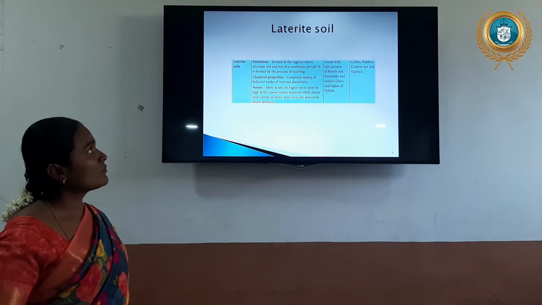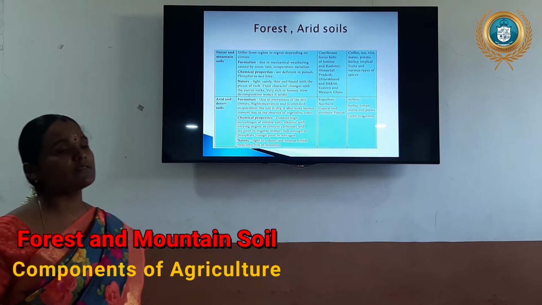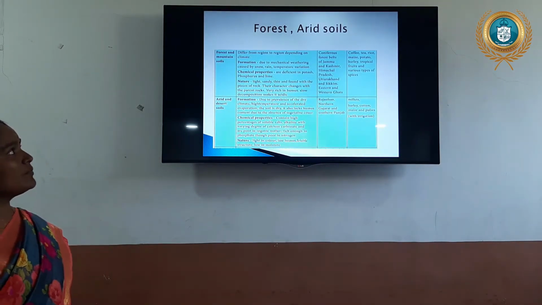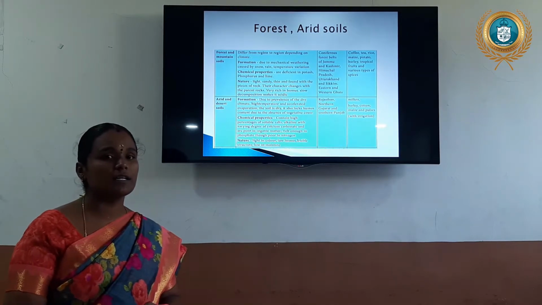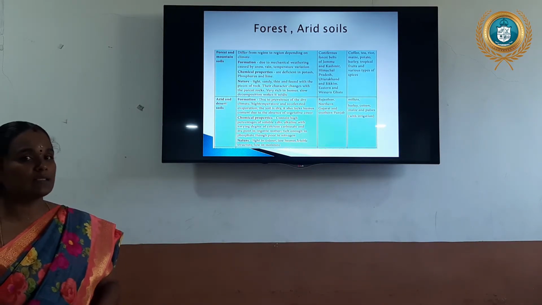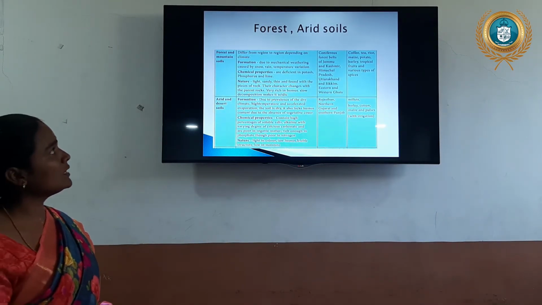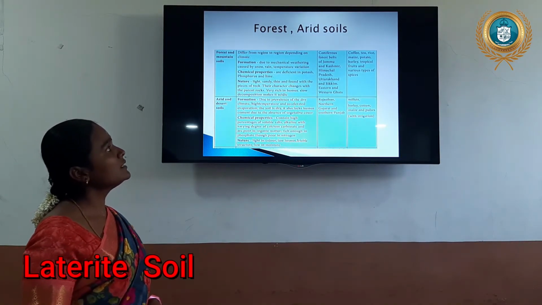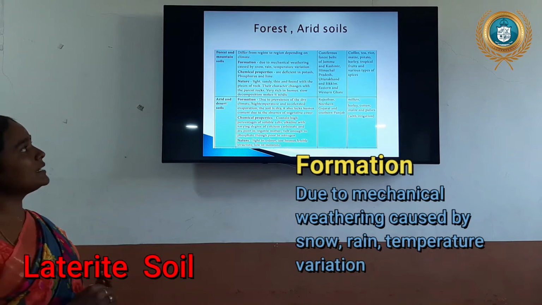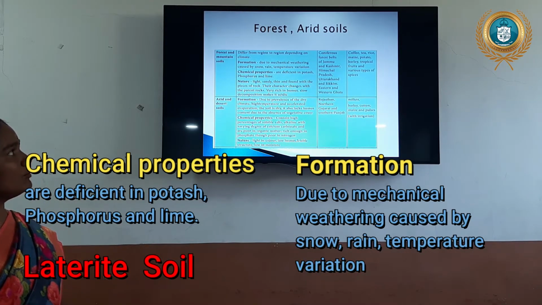Next one, forest and arid soil. The first covers forest areas, and the second is the desert area soil. In India we have forest areas: the mountain forest, Western Ghats forest and Eastern Ghats forest areas have this forest soil. It depends on climatic conditions. This type of soil forms from rain, temperature and variation in the weathering process. That is how the forest soil forms.